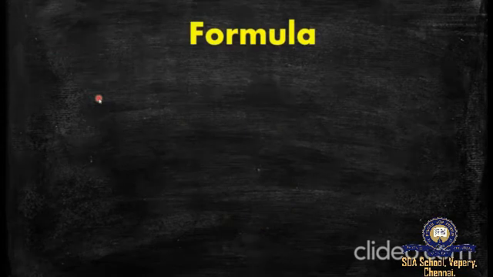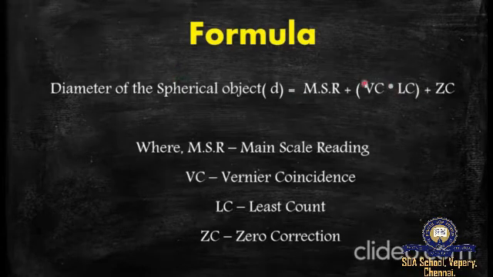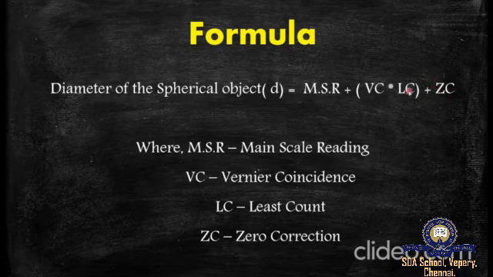So the formula to find the diameter of a spherical object, here in our case the cricket ball, is MSR plus VC into LC plus or minus zero correction.